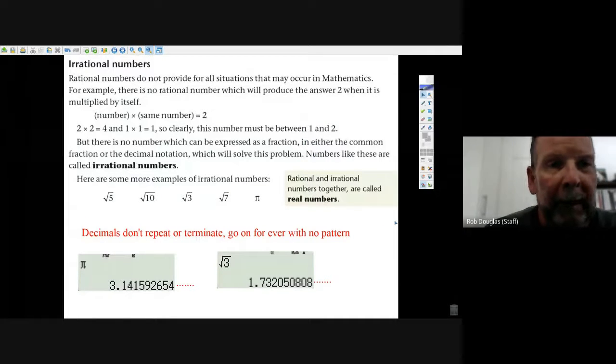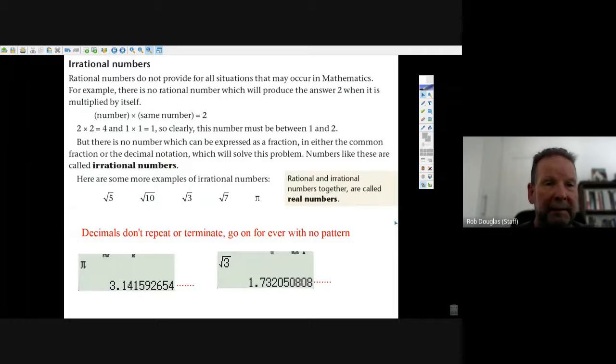Okay, we're going to look at the last set of numbers called irrational numbers, and together with the natural, the whole, and the rational numbers, they make up something called the real numbers. All together, they make up the real numbers. But the irrational numbers are not rational. What that means is you cannot write them as a fraction of integers.